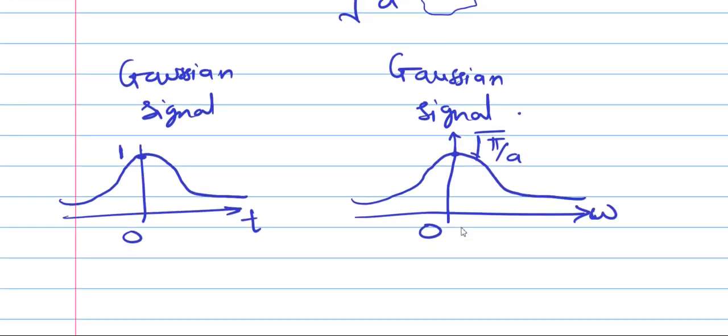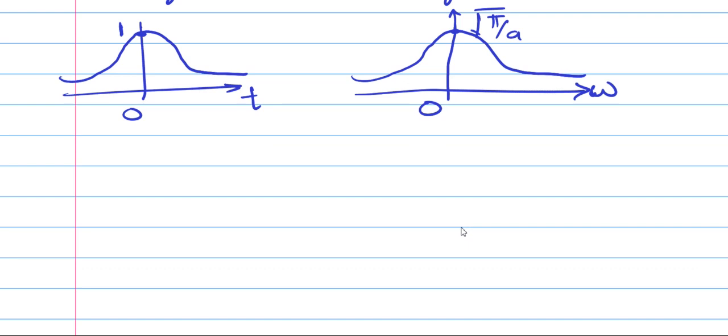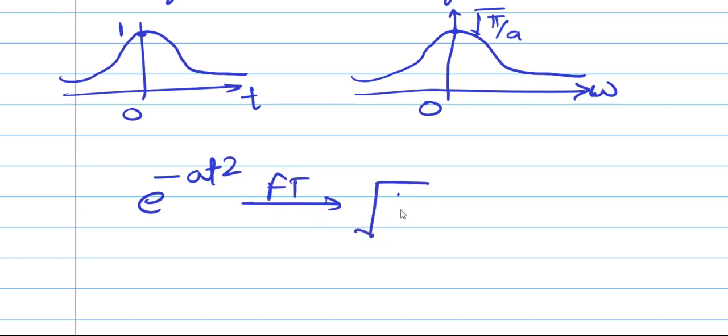Now let's try to find one Fourier transform. Before that, you should practice writing this formula: e raised to power minus a t square has Fourier transform under root pi by a, e raised to power minus omega square upon 4a. If you practice it 3-4 times, you can remember this formula.